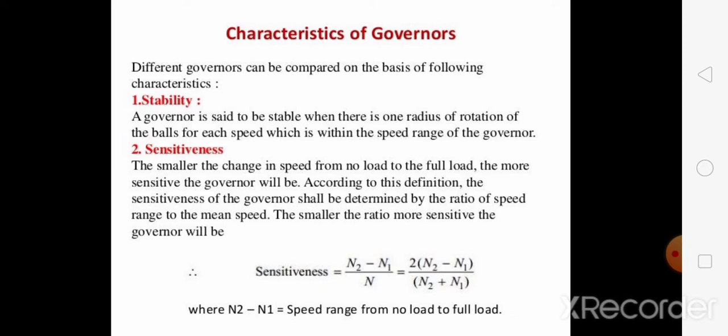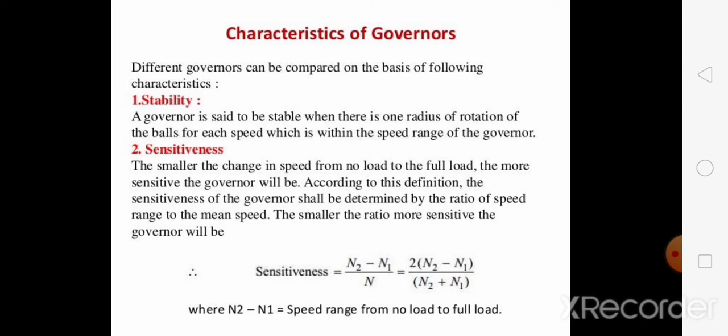A governor is said to be stable when there is one radius of rotation of balls for each speed which is in the speed range of the governor.